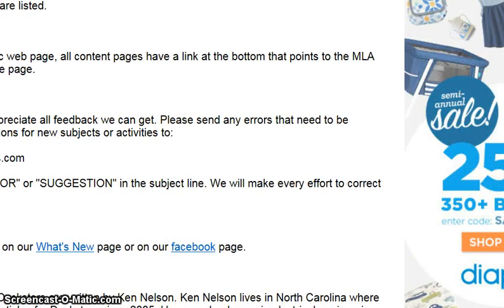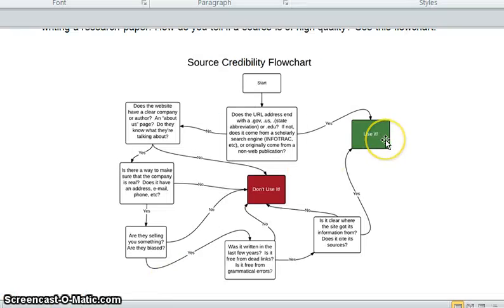Looking a little iffy. So let's go back to that flow chart. Is there a clear company? Do we know what they're talking about? Well, that's where I get a little bit iffy. So if at this point we chose no, we go to "don't use it." And if we went to yes on this one, if you thought, you know what, I need a source, let's see what's going to happen. Is there a way to make sure the company is real? Does it have an address, email, phone? It does. You can find one for Ducksters.